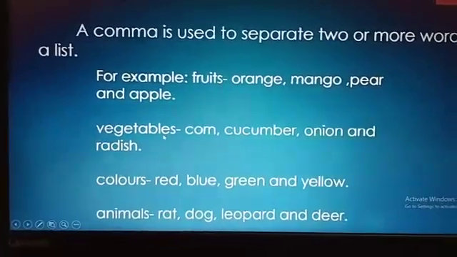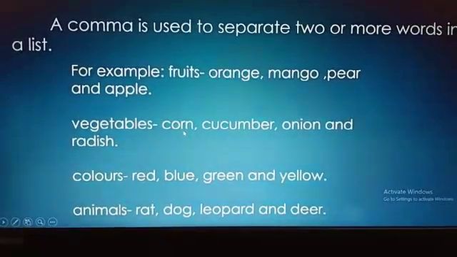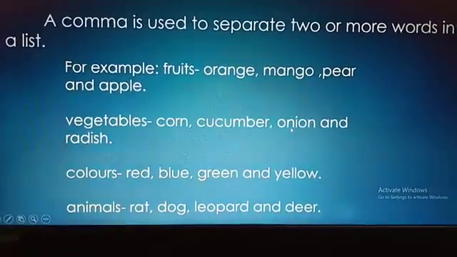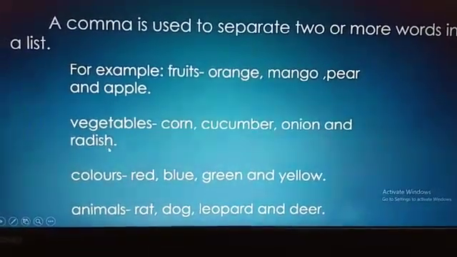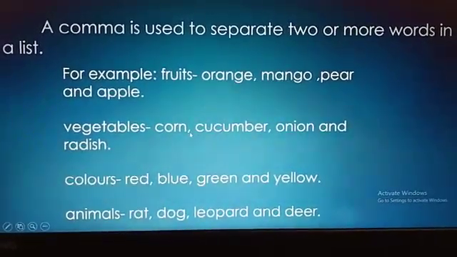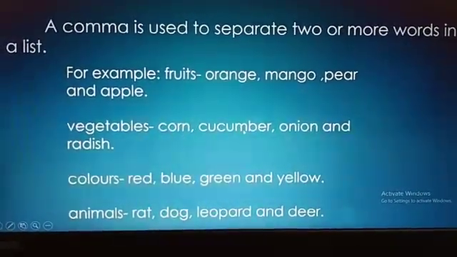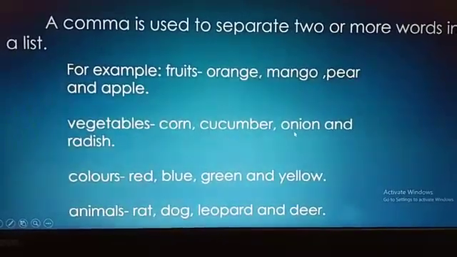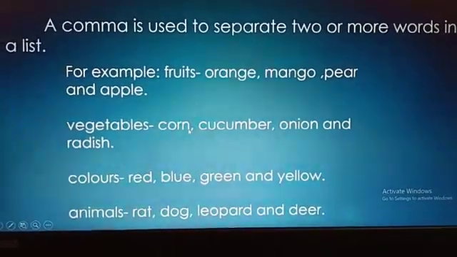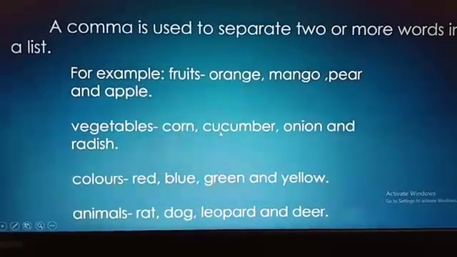Next one, vegetables. Children, please read the vegetables along with me. Corn, cucumber, onion and radish. Very good. Please take a pause wherever there is a comma. Again, corn, cucumber, onion and radish. Again, teacher has used comma in between names of two vegetables to show that they are separate vegetables.